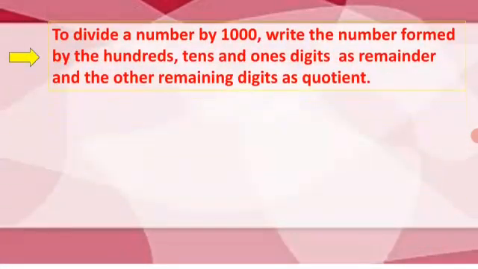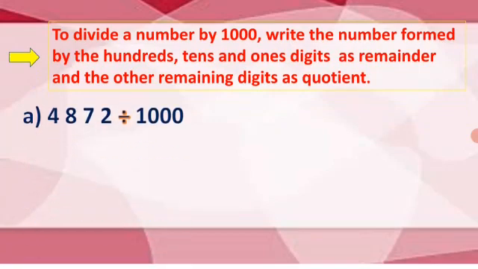Good. Next one. To divide a number by 1000, write the number formed by the hundreds, tens and ones digits as remainder and the other remaining digits as quotient. For example, 4872 divided by 1000. Here, yes, hundreds, tens and ones digits as remainder, isn't it? So, 872 is the remainder, 4 is quotient.